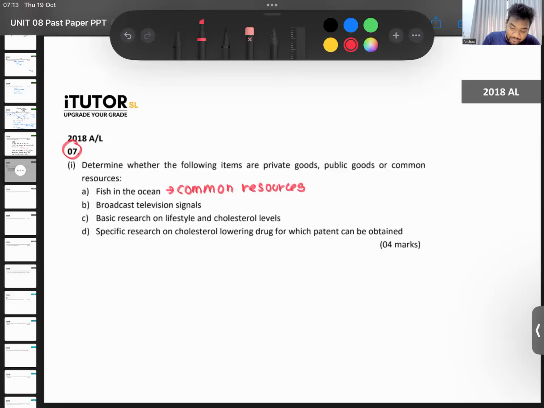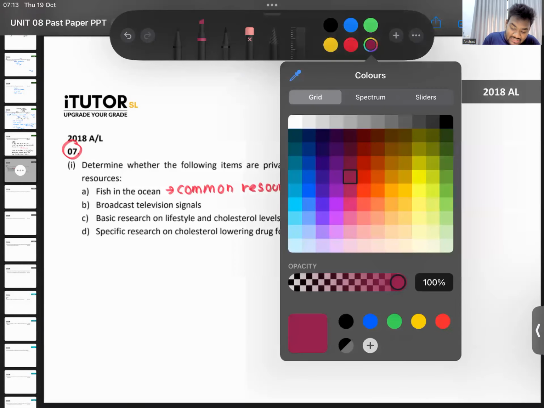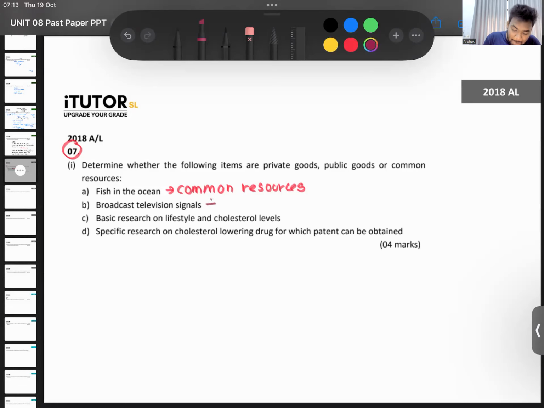What about this? What about broadcast television signals? Let's say your antenna, not the dialogue TV and all. I'm just talking about the normal antenna, the signals that you get, radio signals, TV signals. These are called public goods, no?